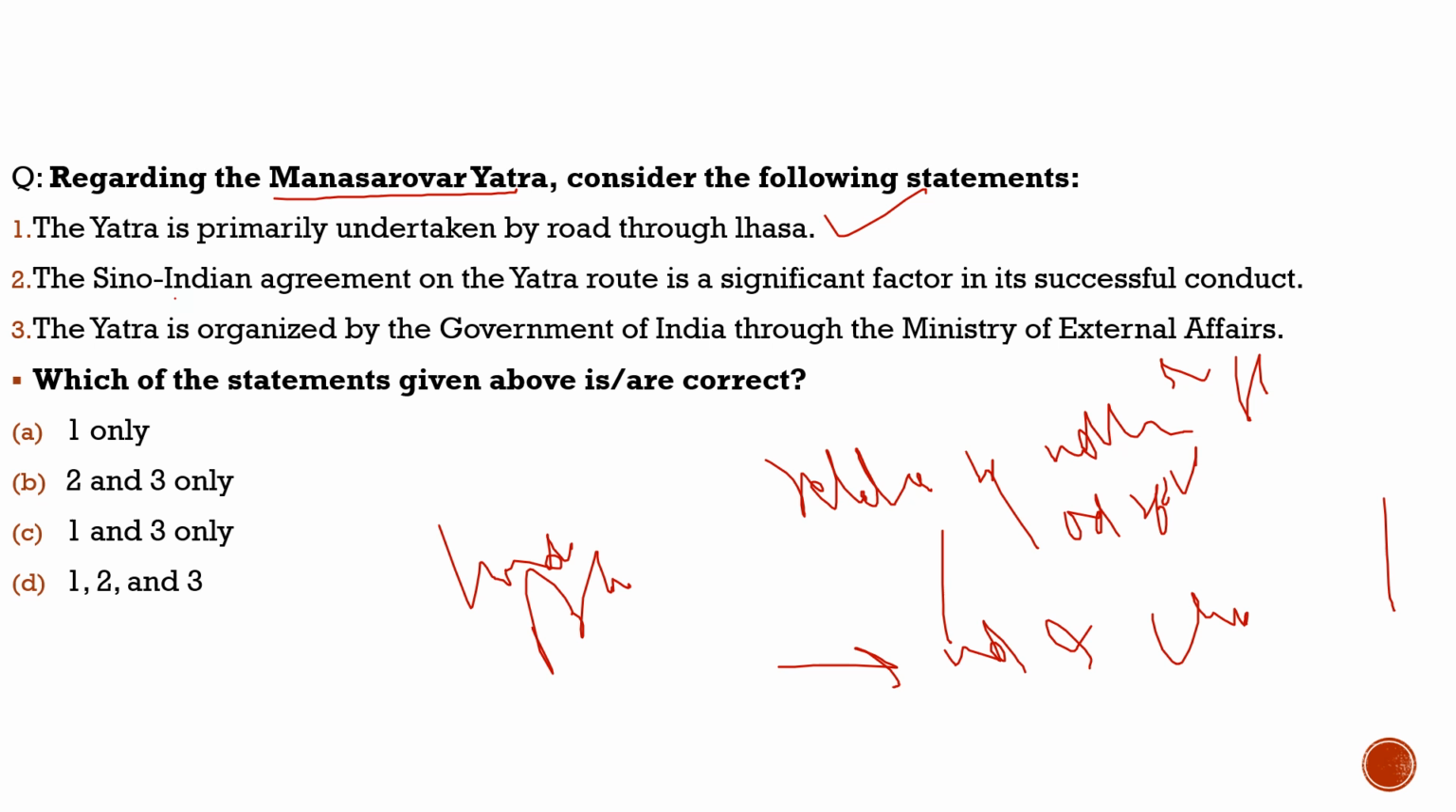Second statement, the Sino-Indian agreement on the Yatra route is a significant factor in its successful conduct. 100% correct. Third, the Yatra is organized by the Government of India through the Ministry of External Affairs. It is the Ministry of External Affairs which is associated from the Indian side. So with respect to this question, all three statements are correct, which is option 1, option 2, and option 3, which is option D.